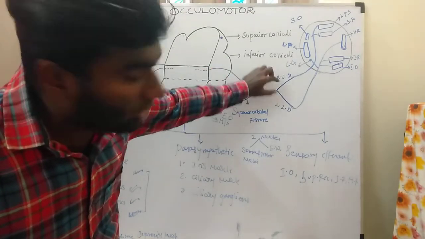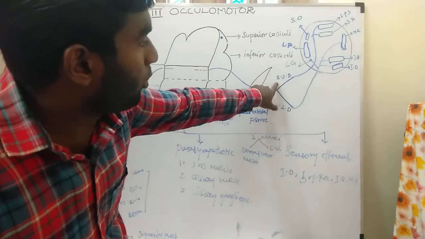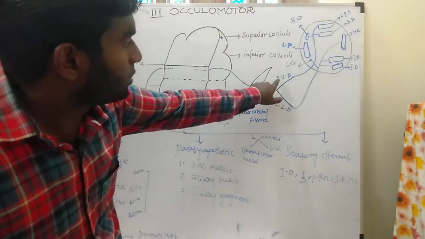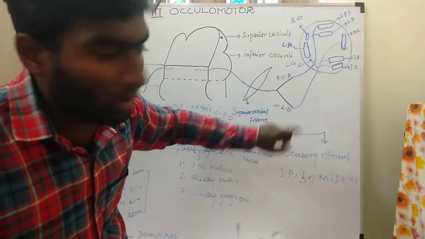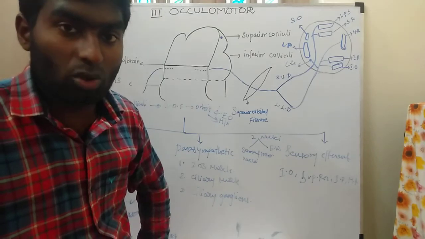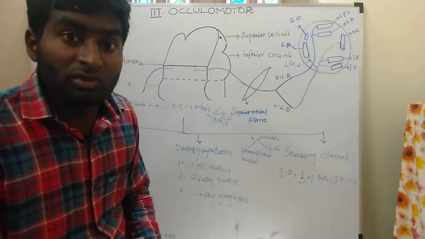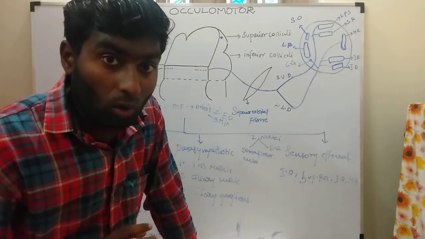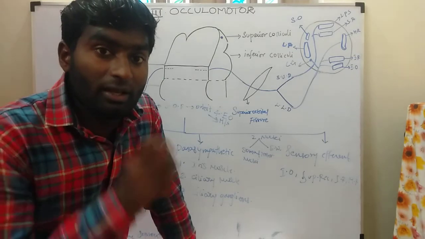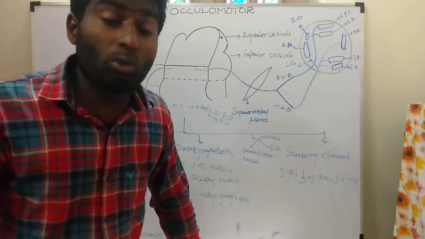While passing, it divides into two divisions and enters the orbit: the smaller upper division and the longer lower division. These supply the four muscles of the extraocular muscles in the eye. The function of the oculomotor nerve is movement of the eyeball. It also carries proprioception. Okay, the function is movement of the eyeball.